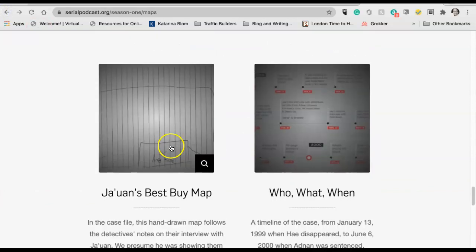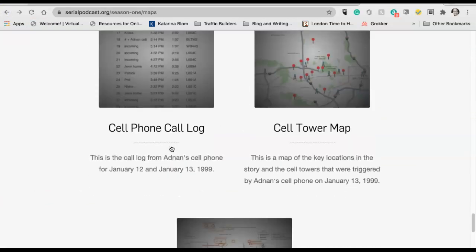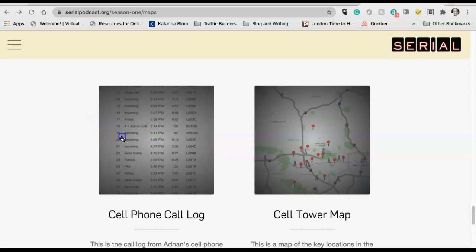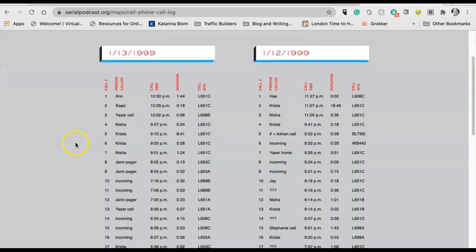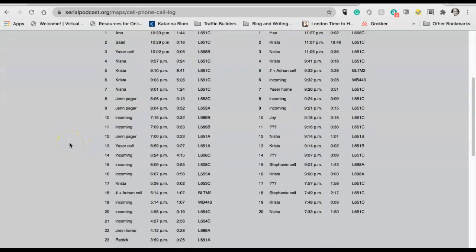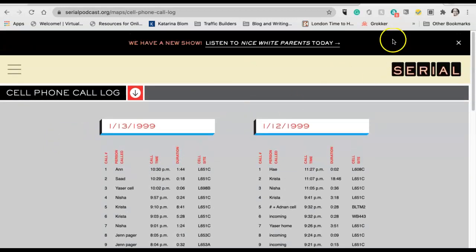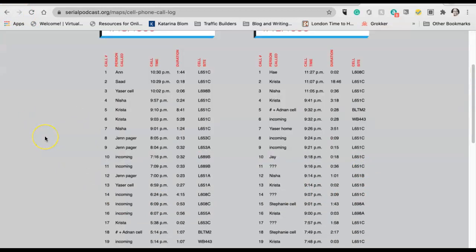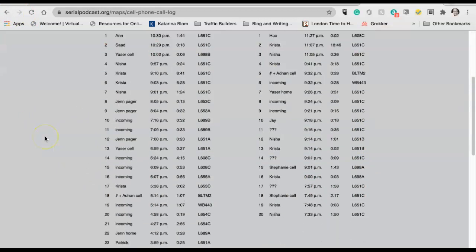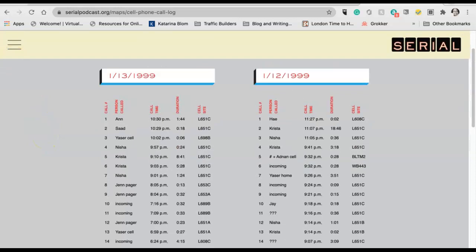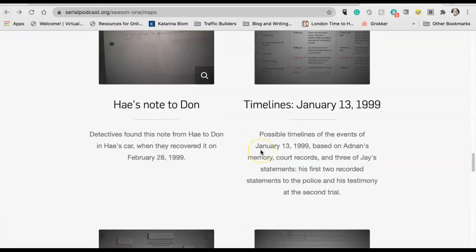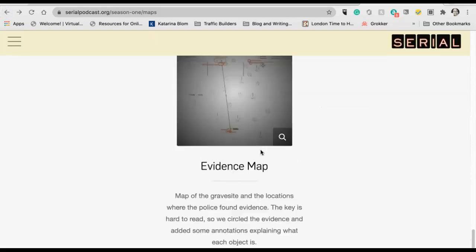And I want to show you maybe a couple more things. Again, this is the cell phone log. So this came from source material, again, produced. Anything that you see here that's really nicely decorated is from the show producers. They created that so they can understand the case. So this came from actual source material. It is not source material. So the call log, which is really interesting as well. And just all the wonderful stuff.